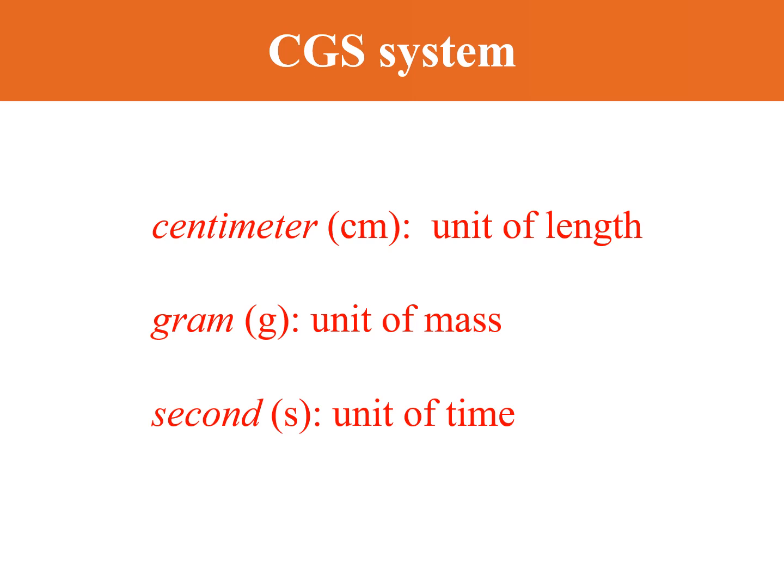The other systems that are used in the lab, for example, we use the CGS system. C stands for centimeter, which is a unit of length. G stands for gram, a unit of mass, and S stands for second.